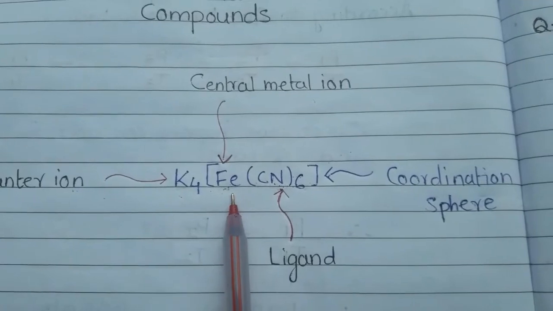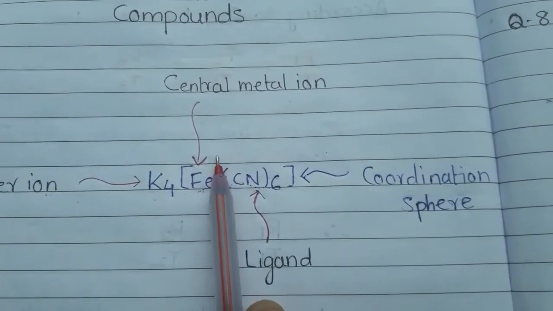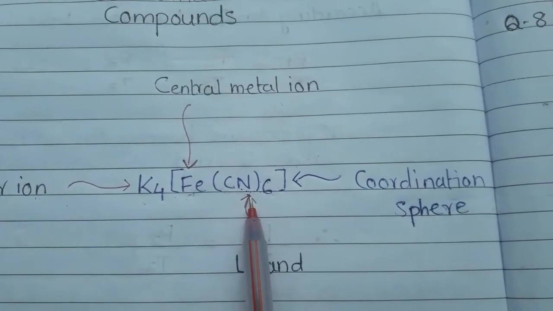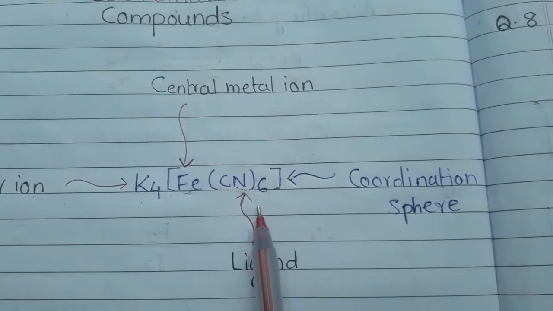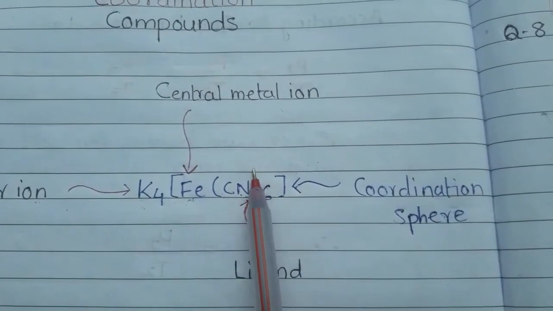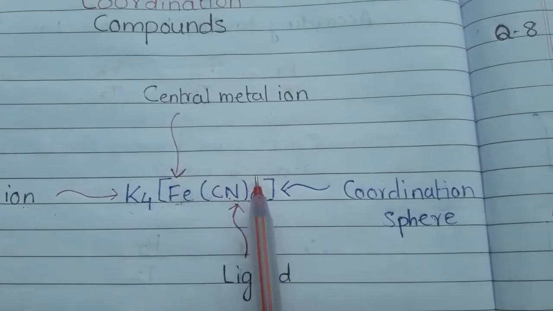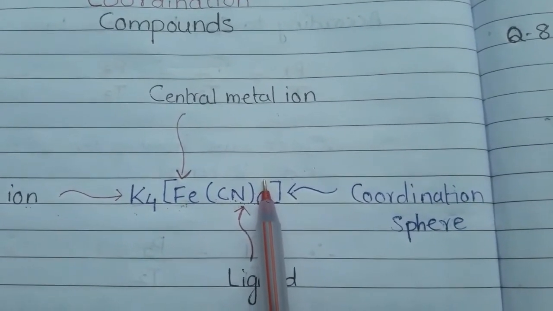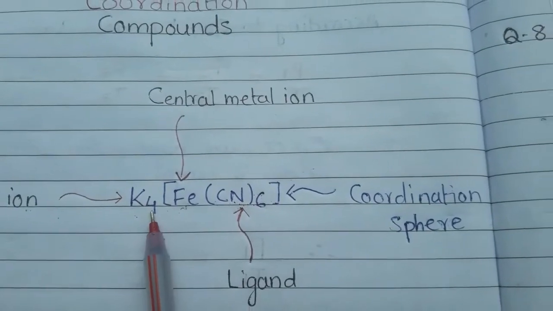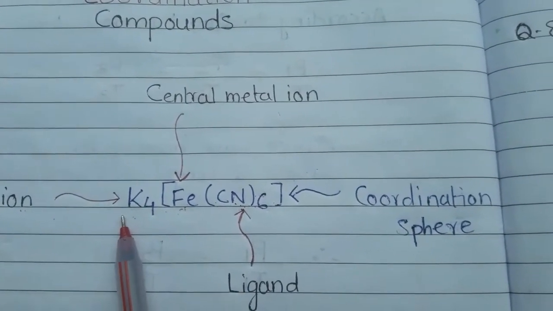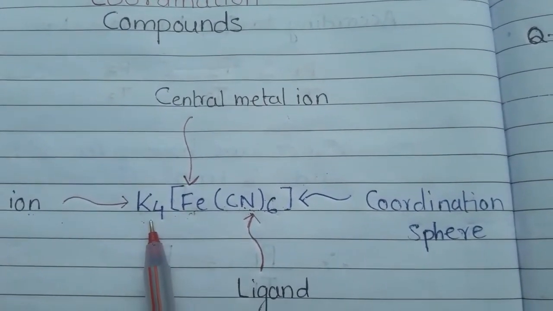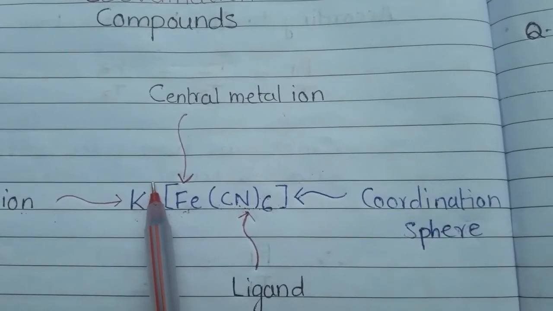For example, if we see here, iron carries a +2 charge, and CN always carries a -1 charge. We have 6 CN here, so it will carry a -6 charge and iron will carry a +2 charge. So +2 and -6 will not be balanced. So for balancing the charge of this coordination compound, we have taken 4 potassium here, and potassium always carries a +1 charge.